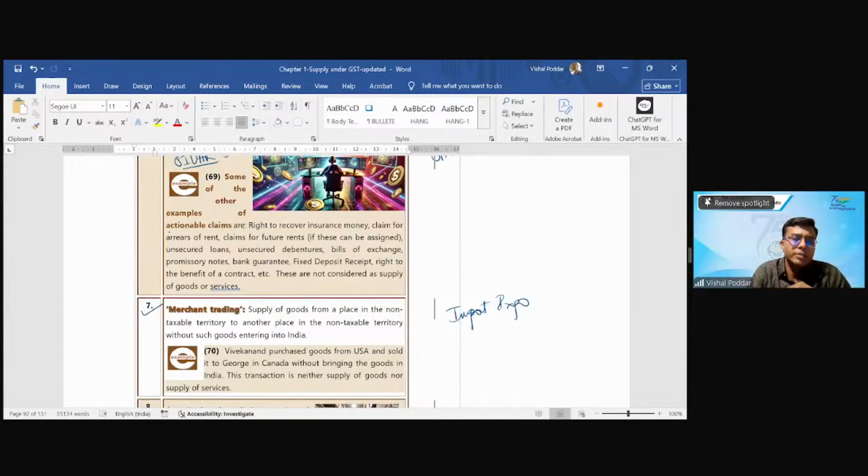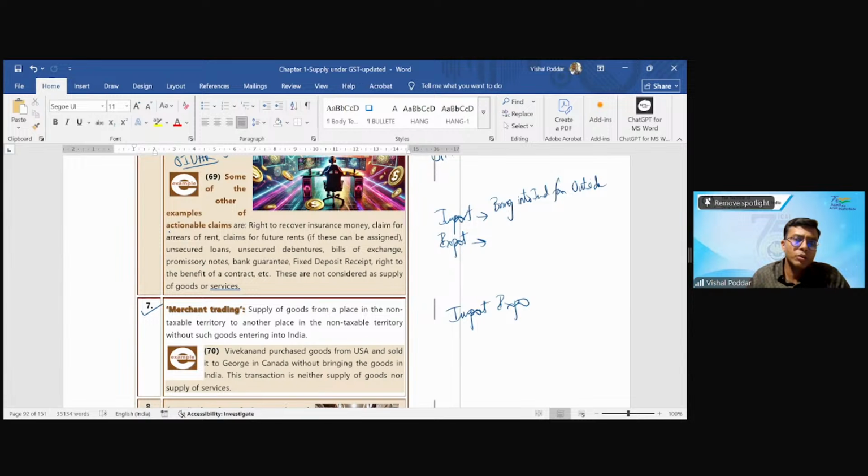Now, what is this? Let us understand. But to understand this, you'll have to first understand import-export. What is import-export? We have a definition in GST which is copy-pasted from customs. Import is defined as bringing into India from outside India.